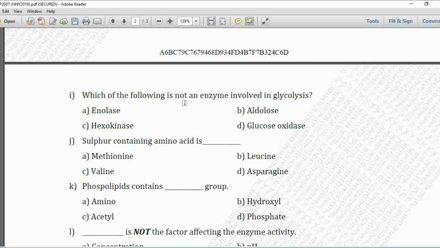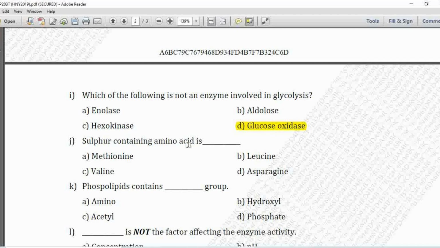Next MCQ, which of the following is not an enzyme involved in glycolysis? Option A is enolase, B is aldolase, C is hexokinase, and D is glucose oxidase. So the enzyme which is not involved in the glycolysis, that is option number D, that is glucose oxidase.